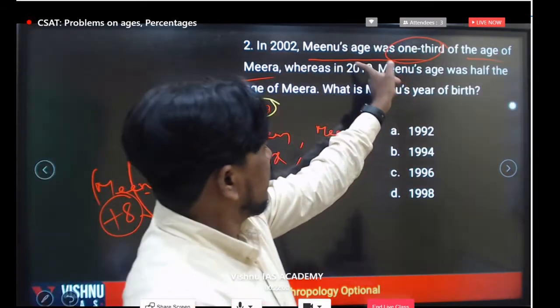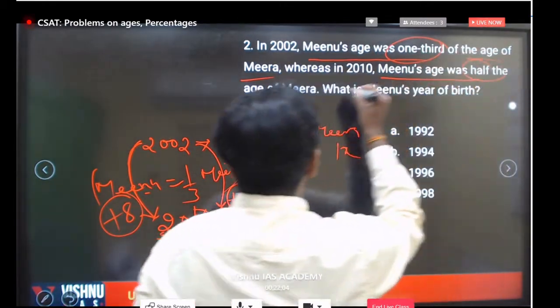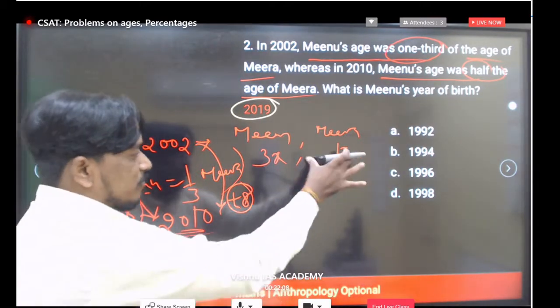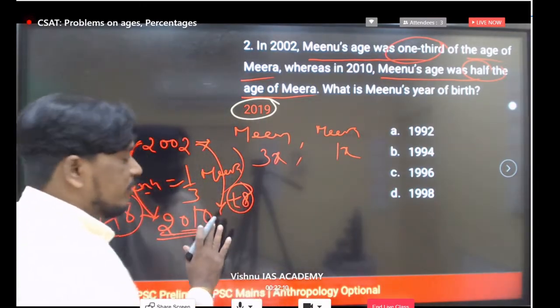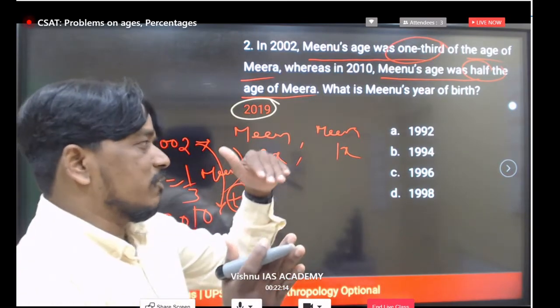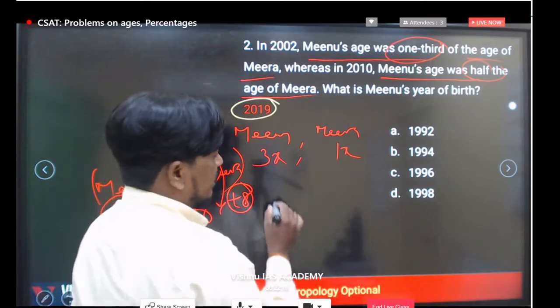Now in 2010 what happens? Minu's age was half the age of Meera. So in 2010, after 8 years, the same concept as the basic questions we did previously.